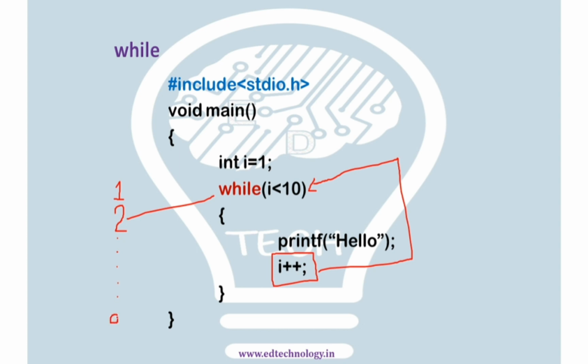Until 9, because when we get I equal to 10, it will not be less than 10, it will be equal to 10. So it will exit the loop and execute the rest of the statements if there are any beyond this, right? So it will execute the loop from 1 to 9. So this is how while will execute.